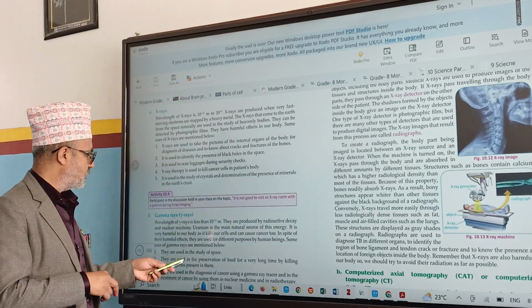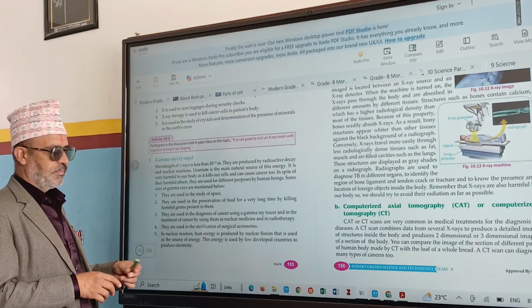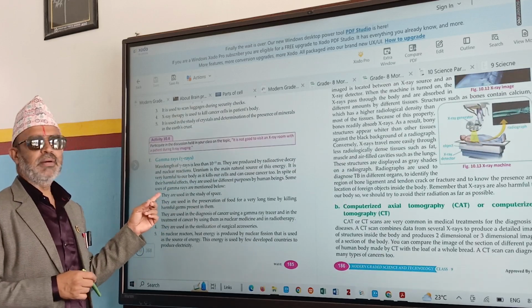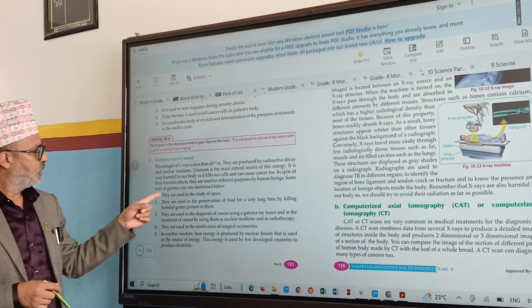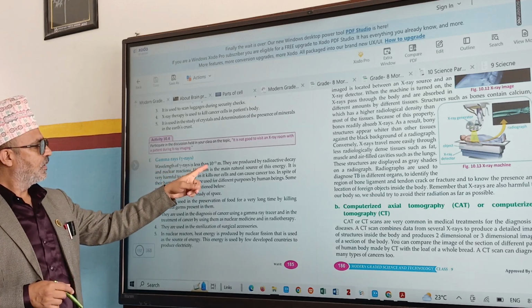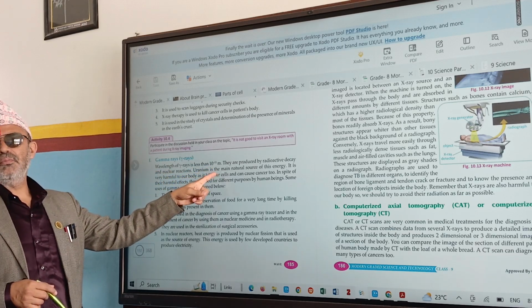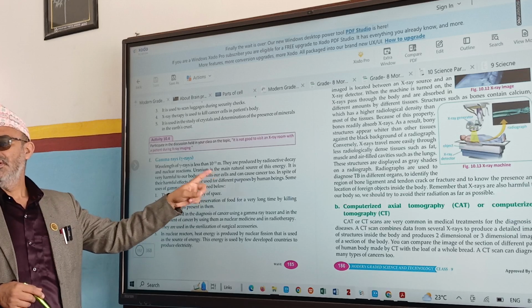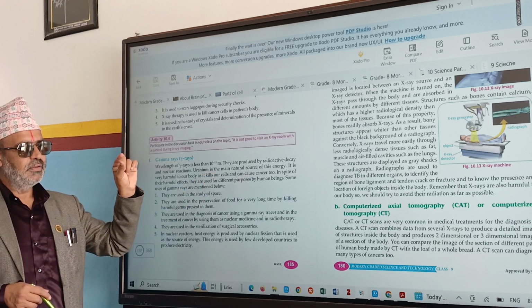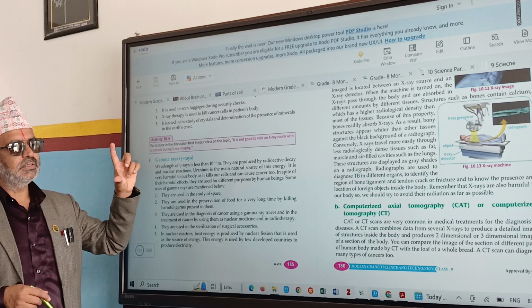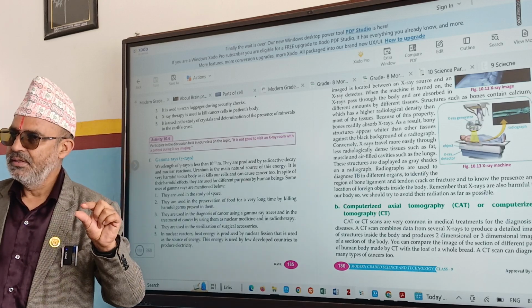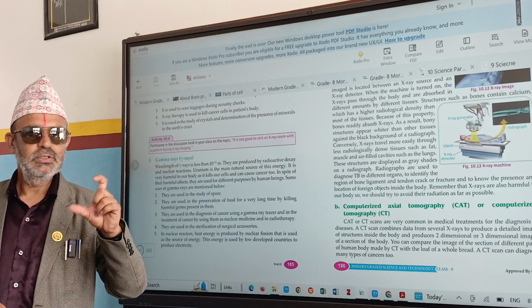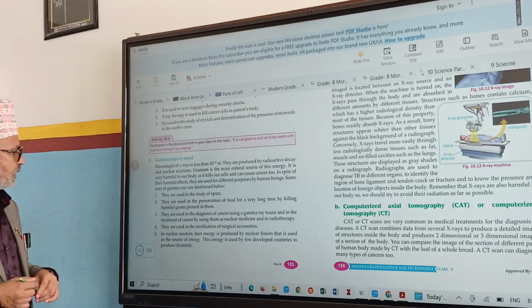There are some devices. The last portion is gamma rays. What are they? Gamma rays. What is the wavelength? Less than 10 to the power minus 11 meter. Very short wavelength, but very high frequency. Frequency high, wavelength less. Frequency less, wavelength high. Just remember.